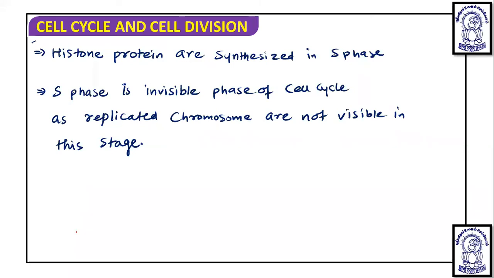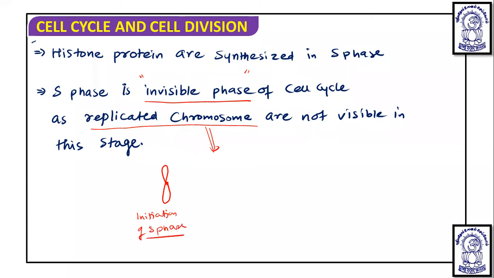Now S phase is also known as the invisible phase of the cell cycle, because replicated chromosomes are not visible in this state. Replicated chromosome means what? See, at the initiation of S phase, the chromosome has a single chromatid, but at the end of S phase the chromosome has two chromatids.